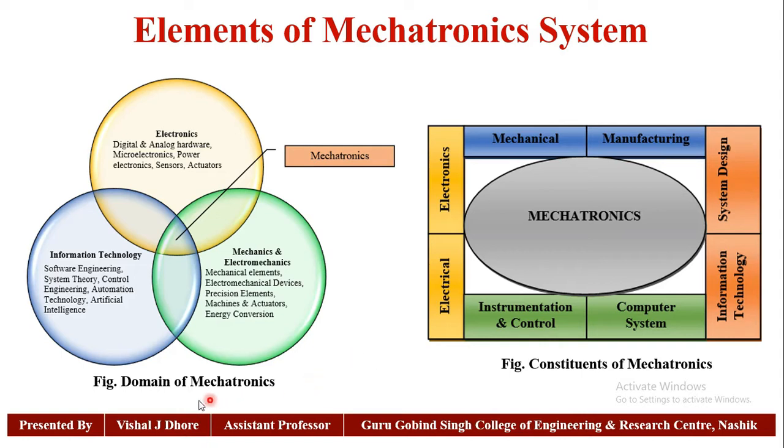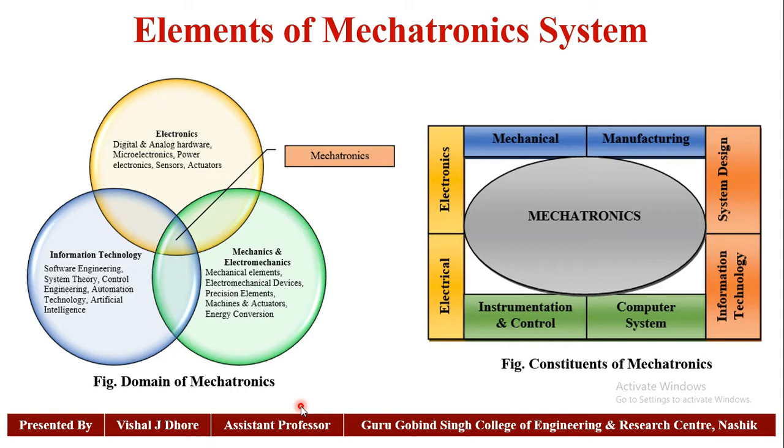From this figure, the domain of mechatronics shows that it is the next generation of machines and mechanisms required for carrying out work in various environments. A typical mechatronic system such as a servo motor or robot consists of elements such as actuators, sensors, controllers, signal conditioning devices, computer, software, interfacing and power devices.